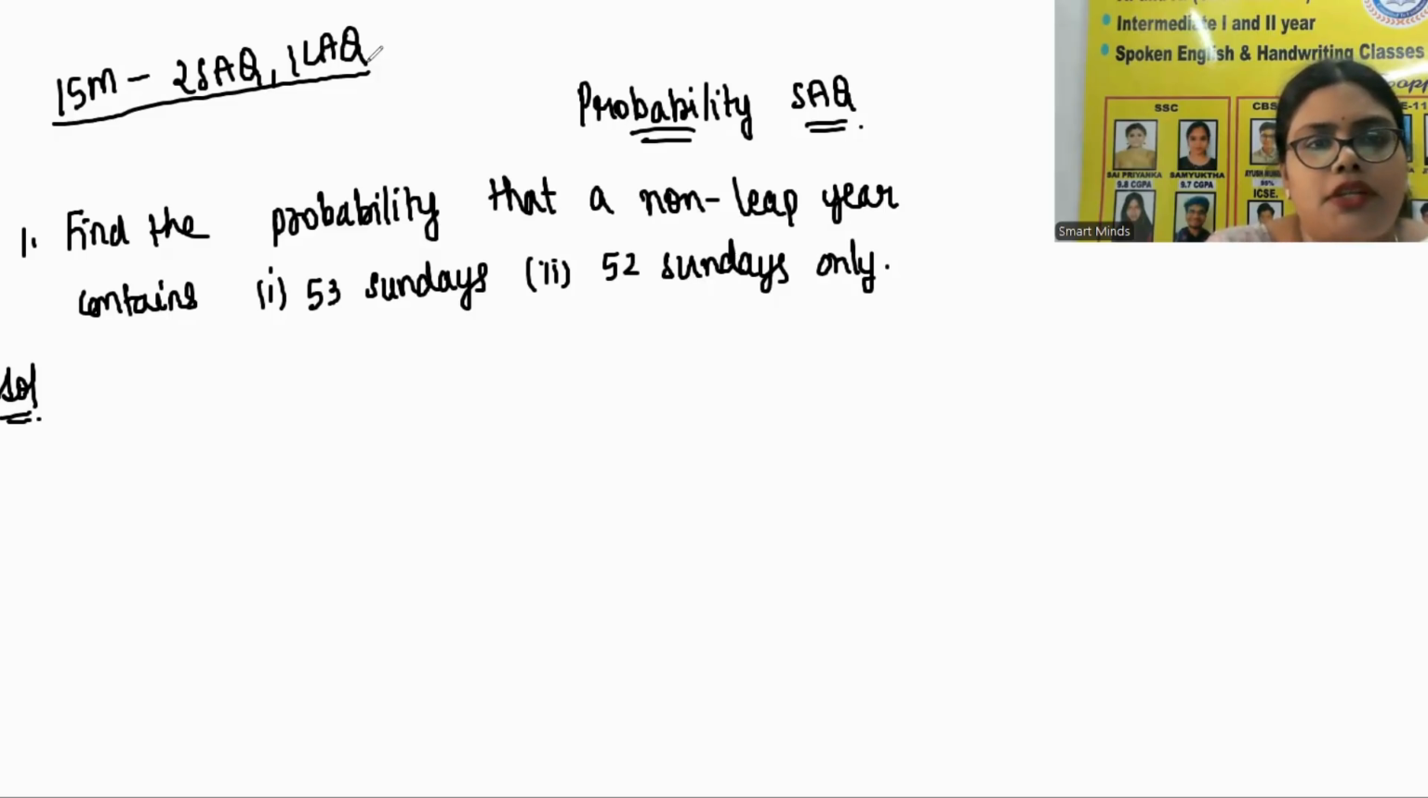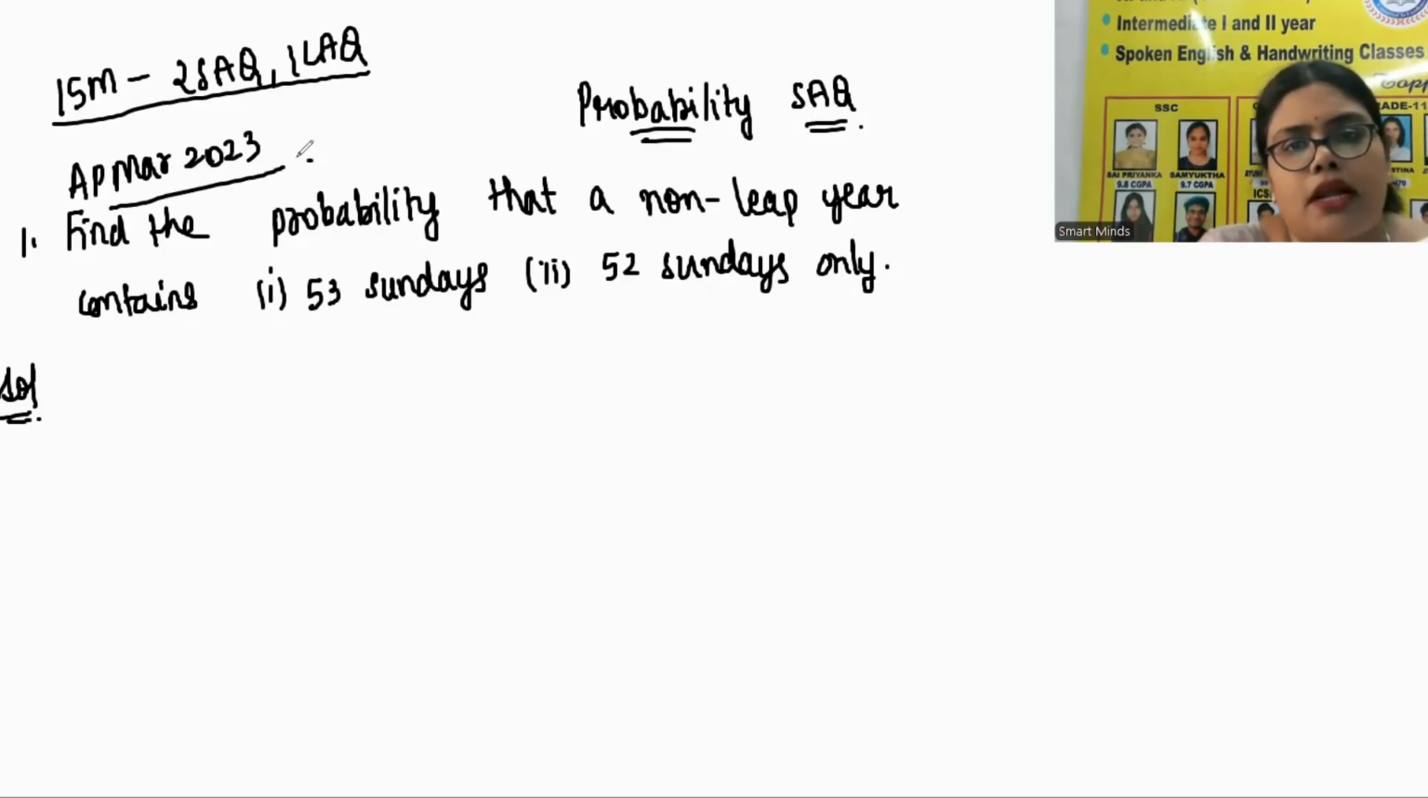The first question is, find the probability that a non-leap year contains 53 Sundays and number 2, 52 Sundays only. So this question last appeared in AP March 2023. So let's see how to get started. As we know, a leap year has 366 days and a non-leap year has 365 days. Let me write that statement first.